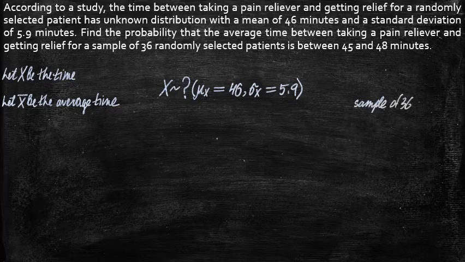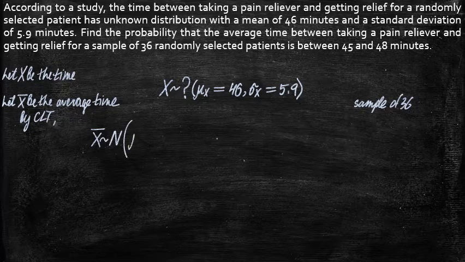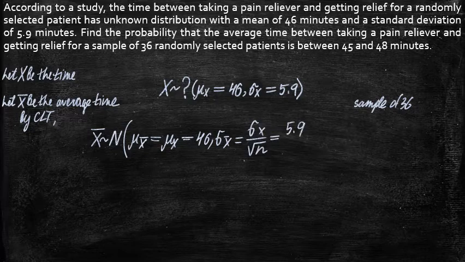then x bar by the central limit theorem, and the reason it applies here is because the sample size is greater than 30, will have a normal distribution with the parameters mu x bar equal to mu x, which is 46, and sigma x bar equal sigma x divided by square root of n, which is 5.9 divided by square root of 36, which is 0.9833.